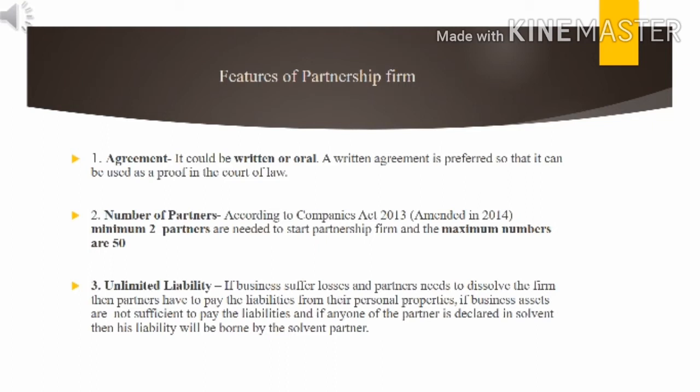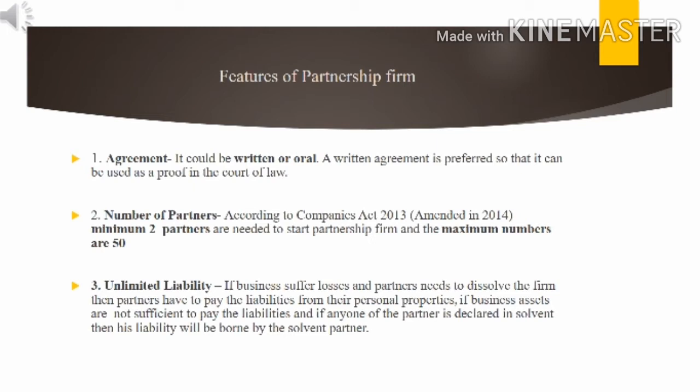The first feature is agreement. This agreement may be in written or oral form. Now first of all, agreement means what? When two or more persons decide to do the business, that time they have to take the decision how they will run the business. That is simply called as agreement. So this agreement may be in the written form or may be in the oral form. When it is in written agreement, then written agreement is preferred so that it can be used as a proof in the court of law.